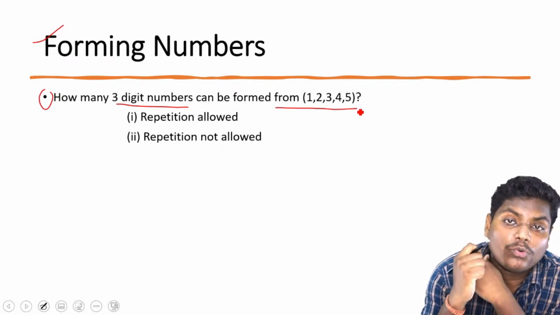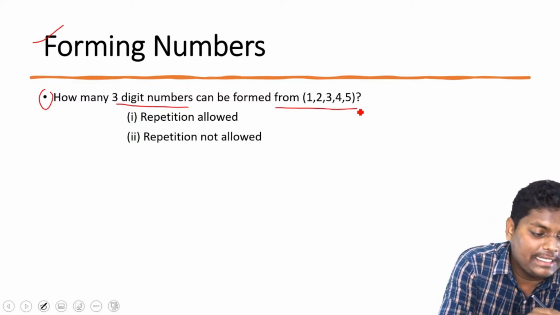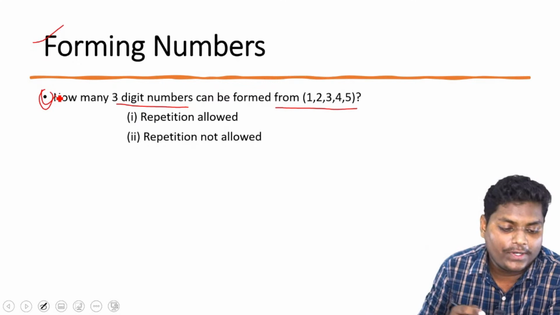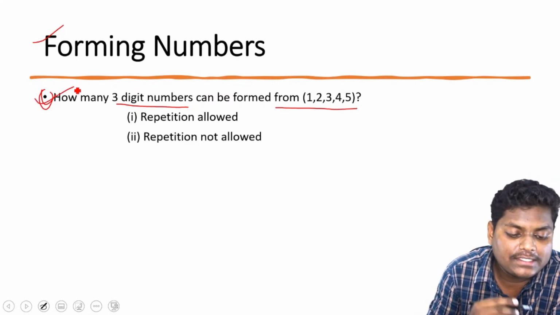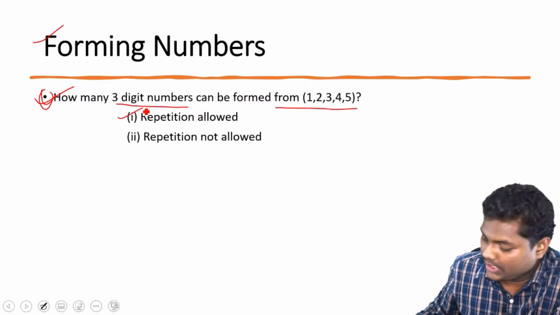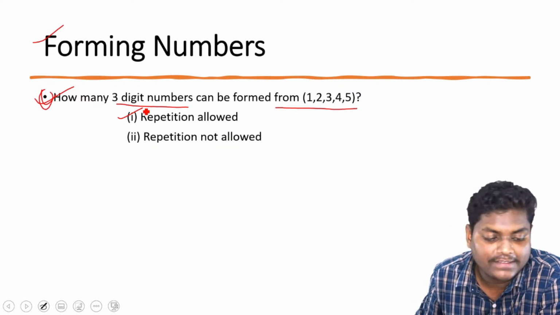I want you to know this intuitively. It should come to you through the counting. So let's do this through the basis of logic, and then we'll go to the formula. Okay. So how many ways can three-digit numbers be formed from 1, 2, 3, 4, 5 if repetition is allowed? Yes. Everyone try this.